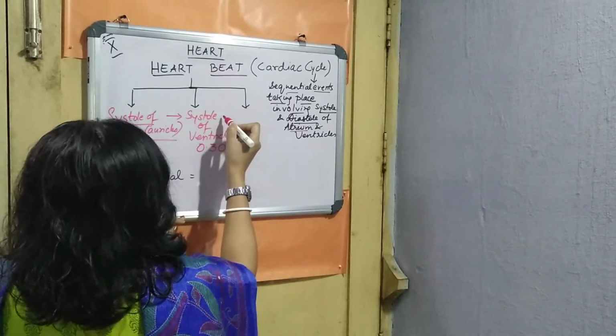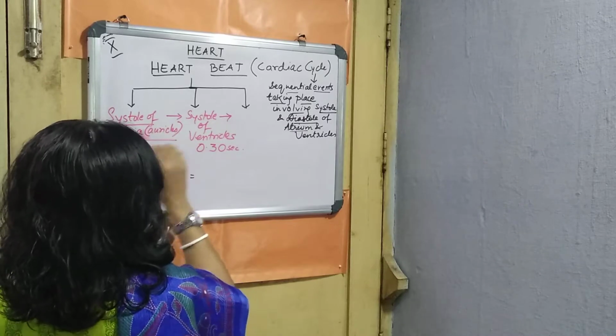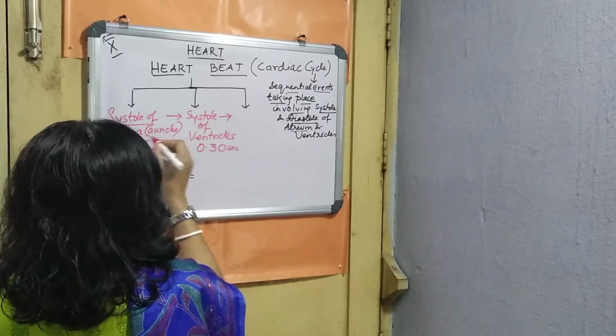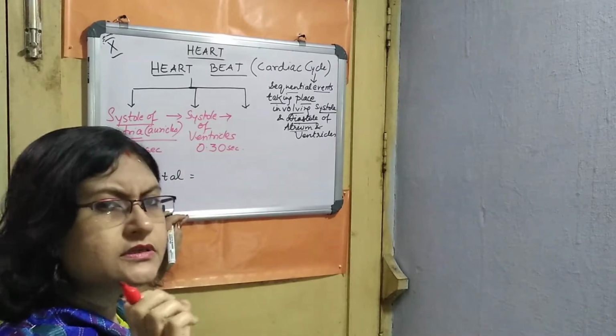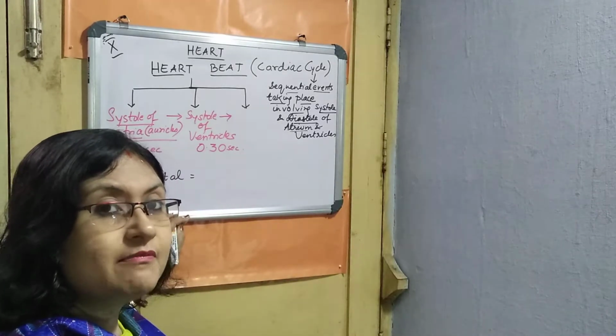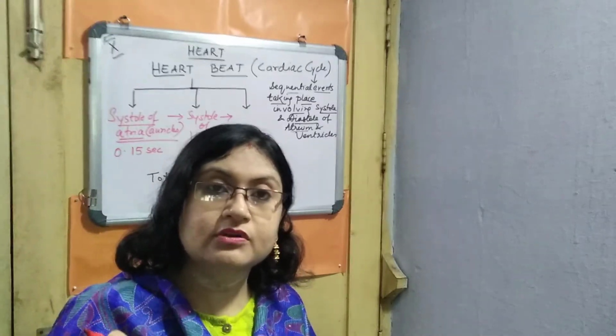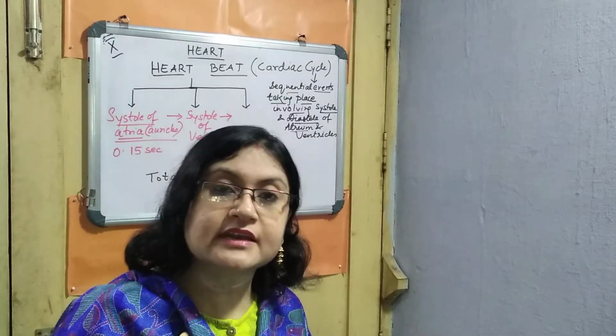Followed by this, when the systole of ventricles is over, after the systole of atria, both the auricles and ventricles relax for a certain moment. That means both of them need relaxation. That is the diastolic phase of both auricles and ventricles.